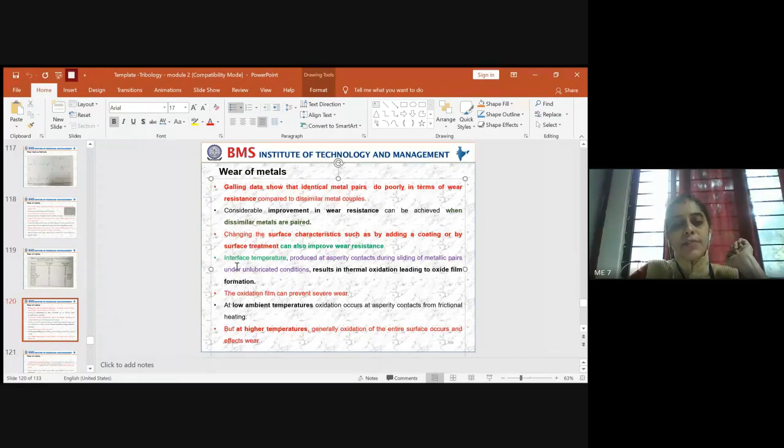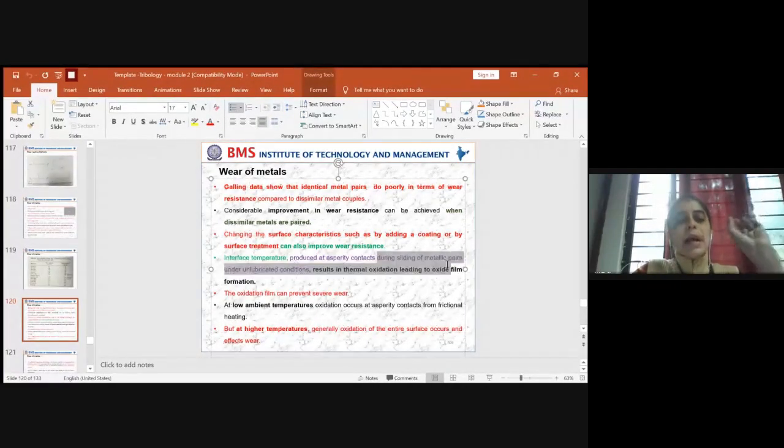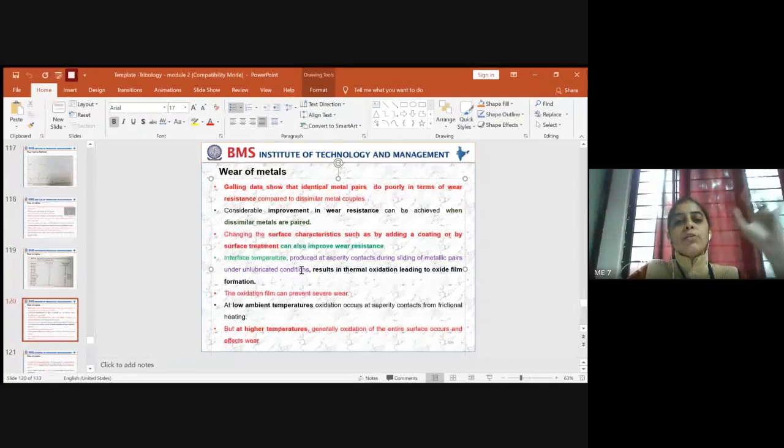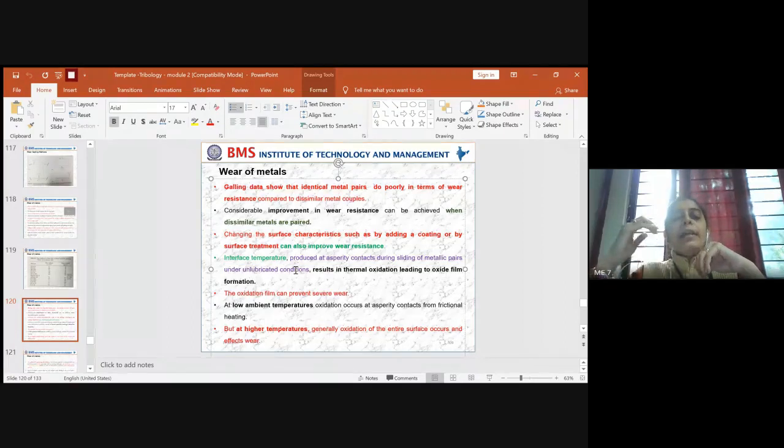Next is interference temperature. The interference temperature is produced at the asperity contacts during sliding of metallic pairs under unlubricated condition. This results in thermal oxidation leading to oxide film formation. You know that in wear the asperities move from harder material to softer material. So across the contact, if there is a large amount of asperities moving, the temperature at that point will be high.